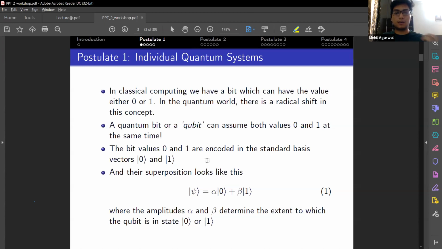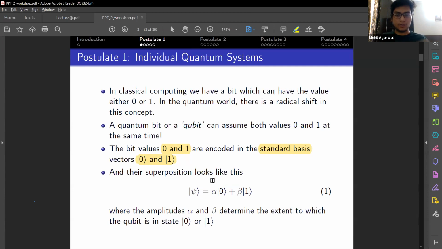So the bit values 0 and 1 are encoded in the vectors ket0 and ket1. You must have seen this in the last lecture, how ket0 and ket1 are represented. Ket0 and ket1 are also called the standard basis or the computational basis, because most of the computation will be happening in ket0 and ket1, analogous to classical computing.